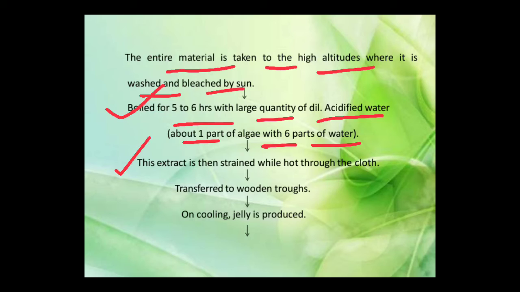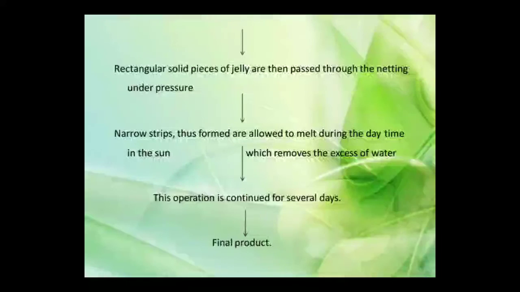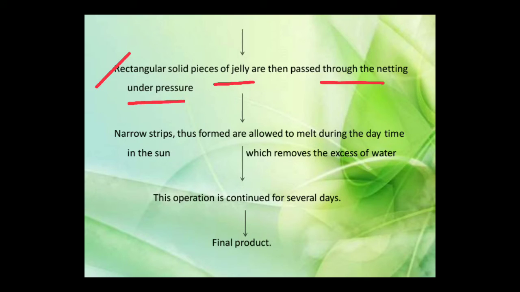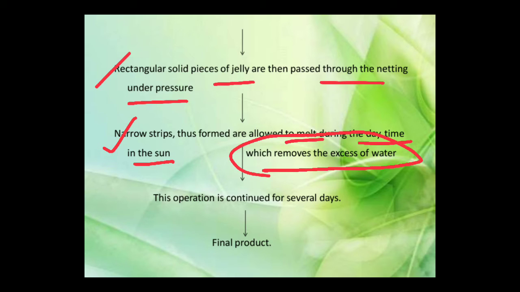This extract is then strained while hot through cloth. Then it is transferred to wooden troughs. On cooling, the jelly is produced. After that, the rectangular solid pieces of the jelly are passed through netting under pressure. Narrow strips thus formed are allowed to melt during the daytime in the sun, which removes the excess water present in it. This operation is continued for several days, and then we obtain the final product in powder form.